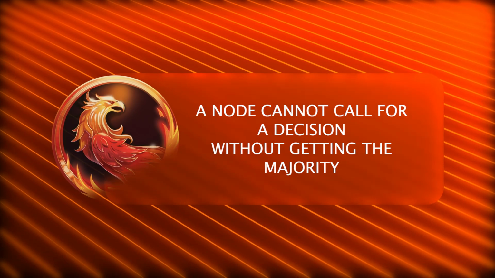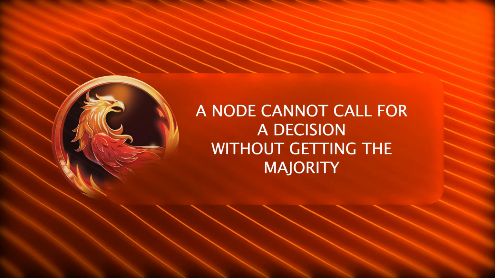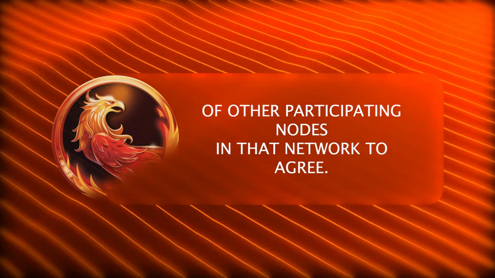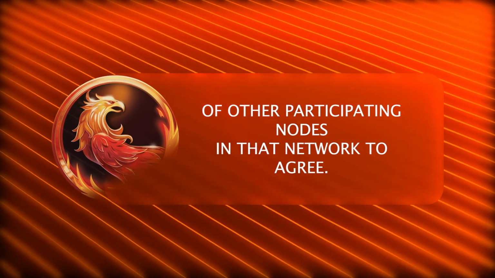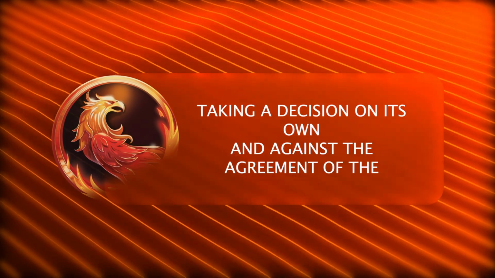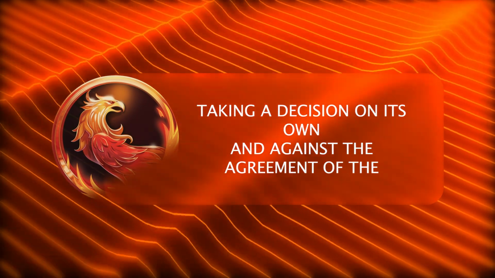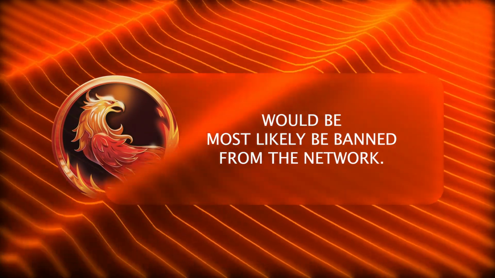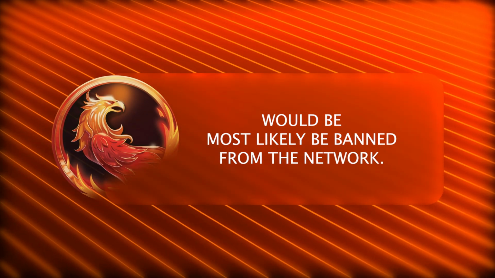A node cannot call for a decision without getting the majority of other participating nodes in that network to agree. Beyond that, a rogue node, which we would define as a node taking a decision on its own and against the agreement of the majority, would most likely be banned from the network.